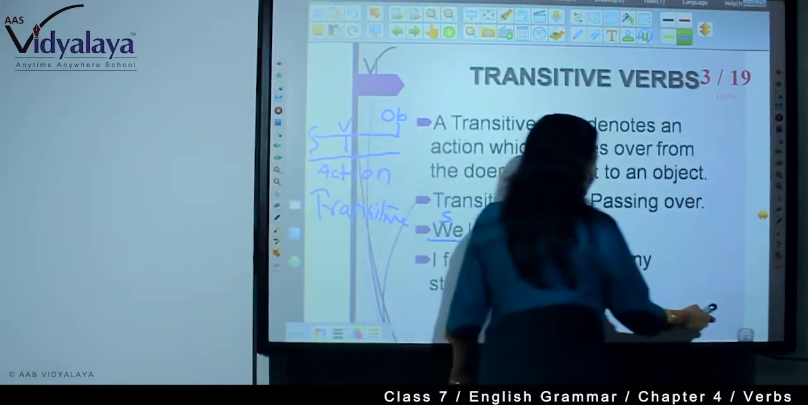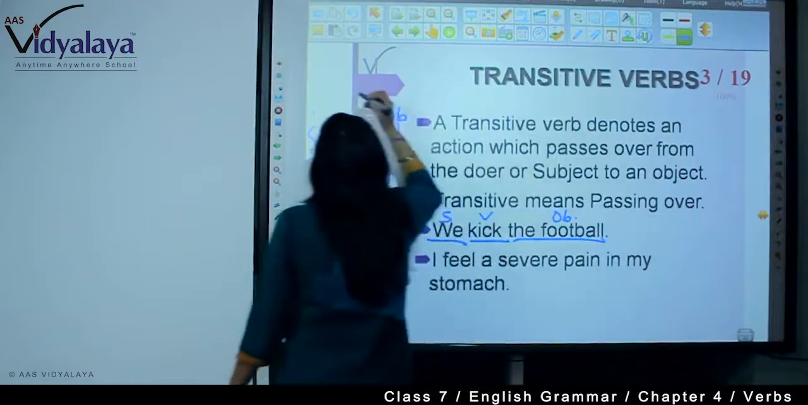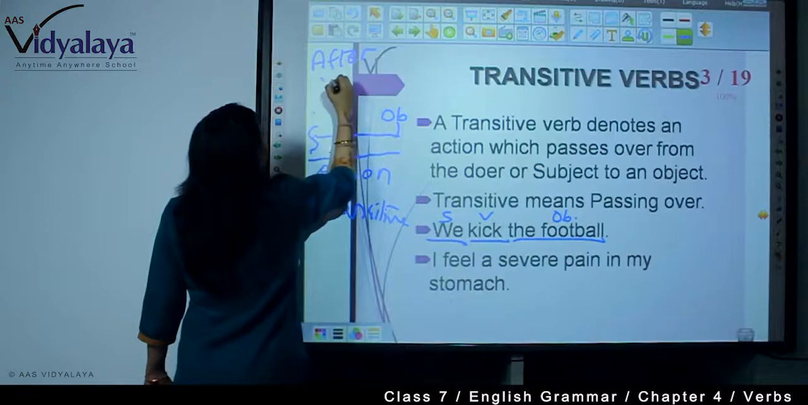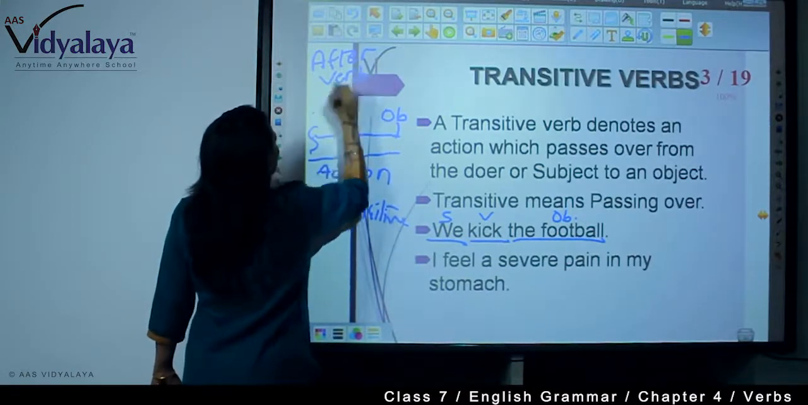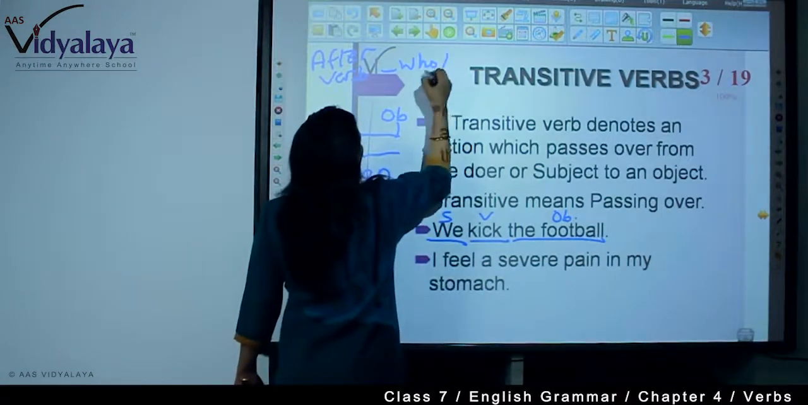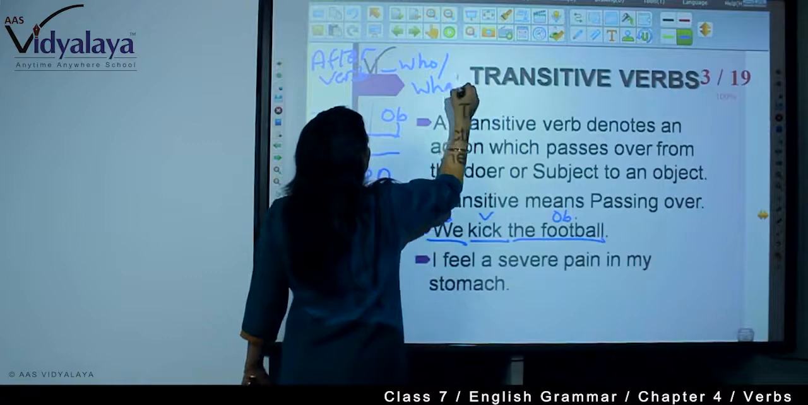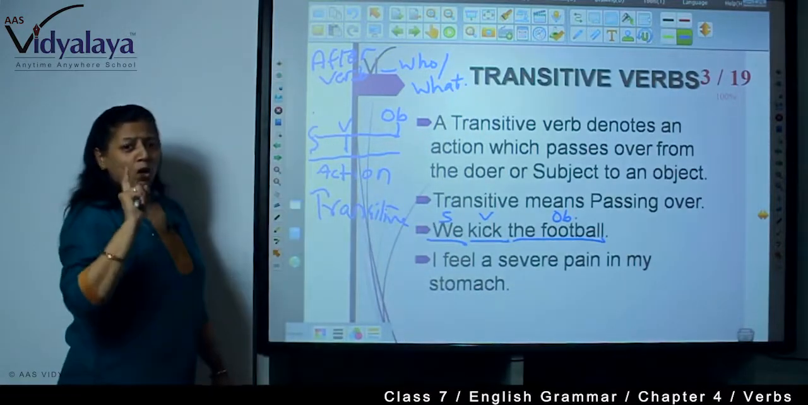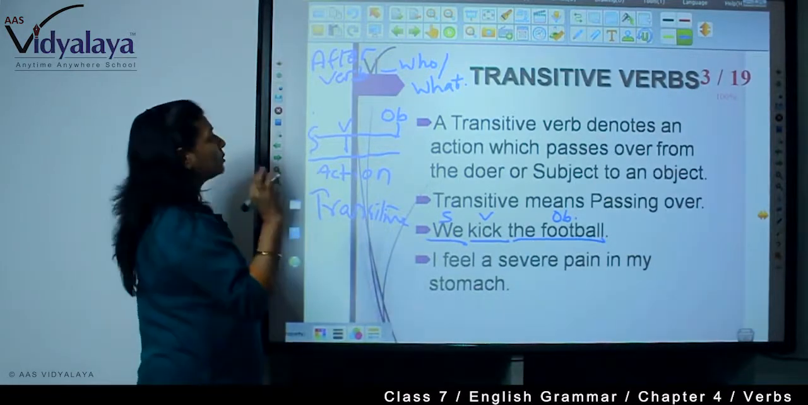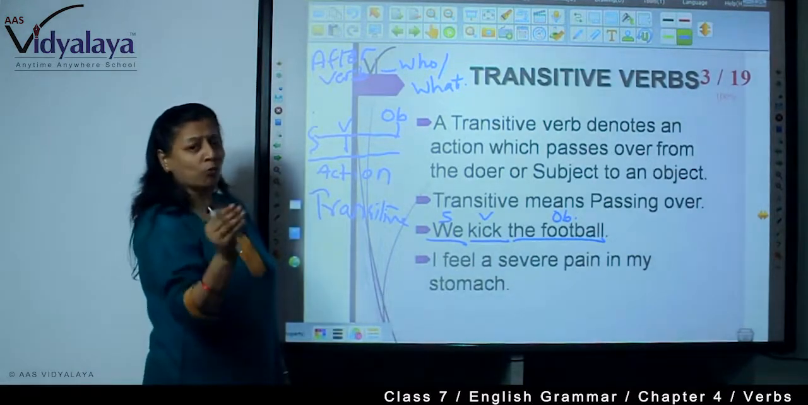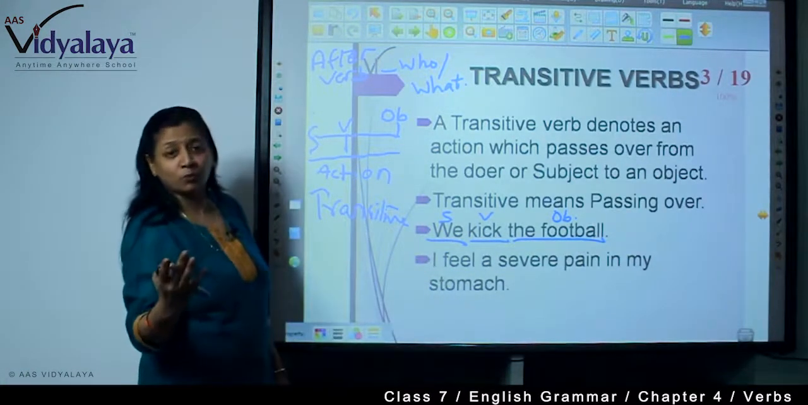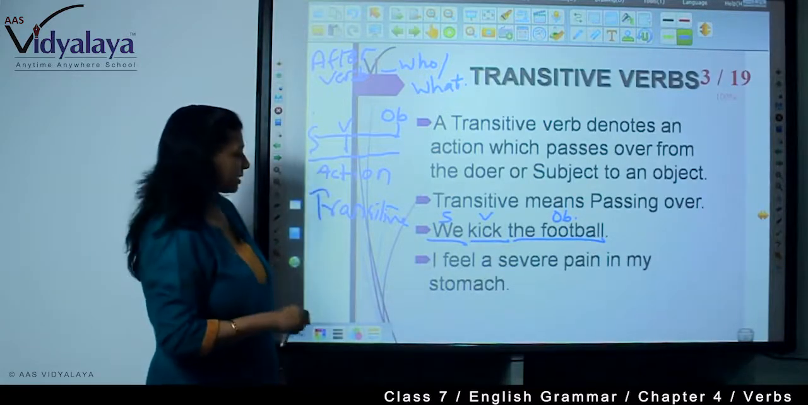After the verb, you need to ask who or what. To know object, it's very important. After verb, you need to ask who, what. See, we kick what? The football. So, football is an object.